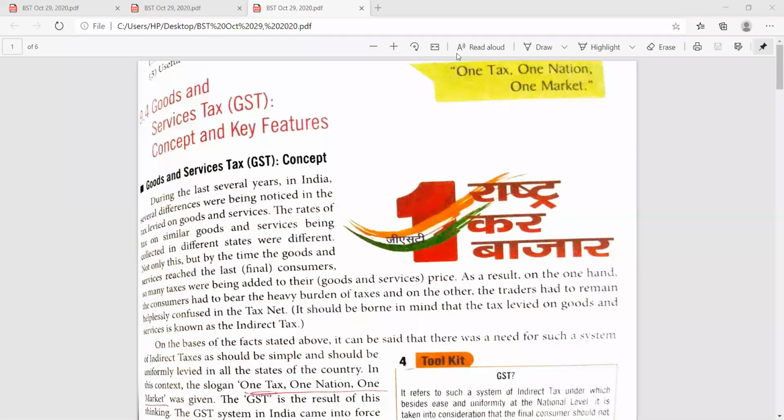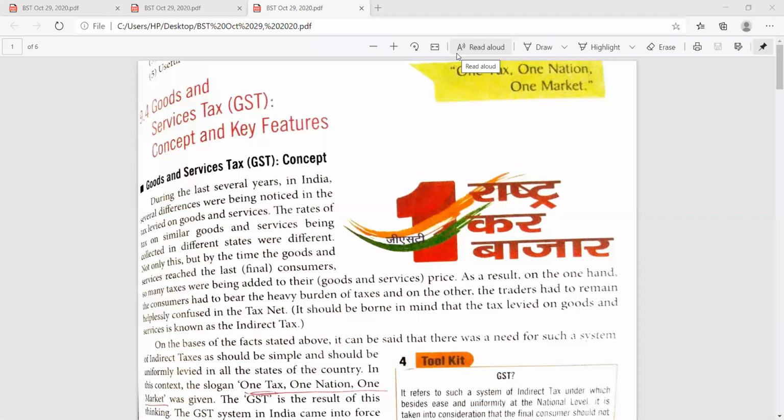Good morning, students. Let's start our chapter 9.4, Goods and Services Tax, GST. One of the most important topics, as well as one of the famous topics you will ever find, is GST. Everybody knows it because it recently took place in the Indian economy. You have to learn the basic concept as well as the key features of GST from your examination point of view. What is GST?